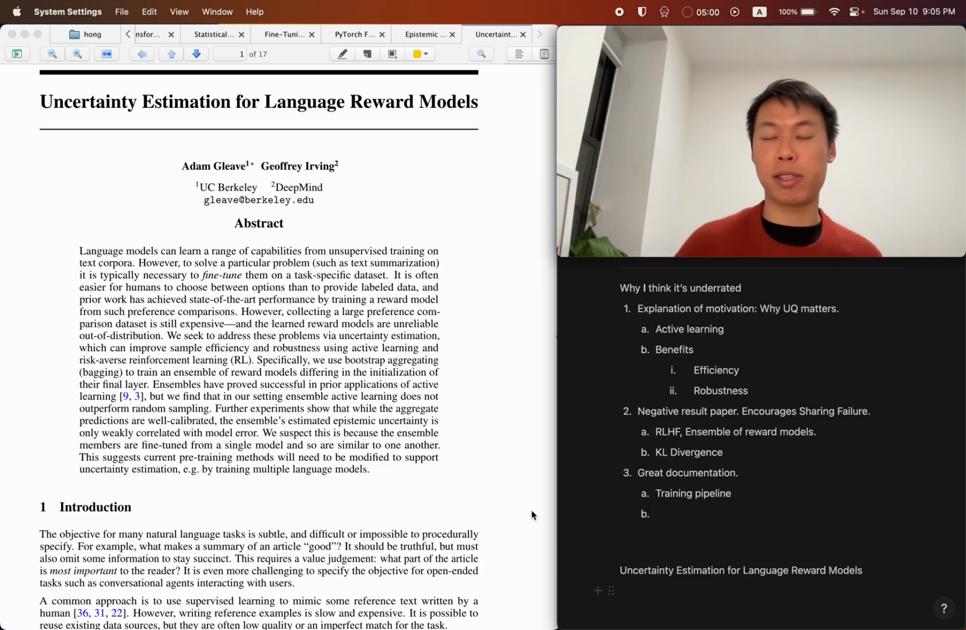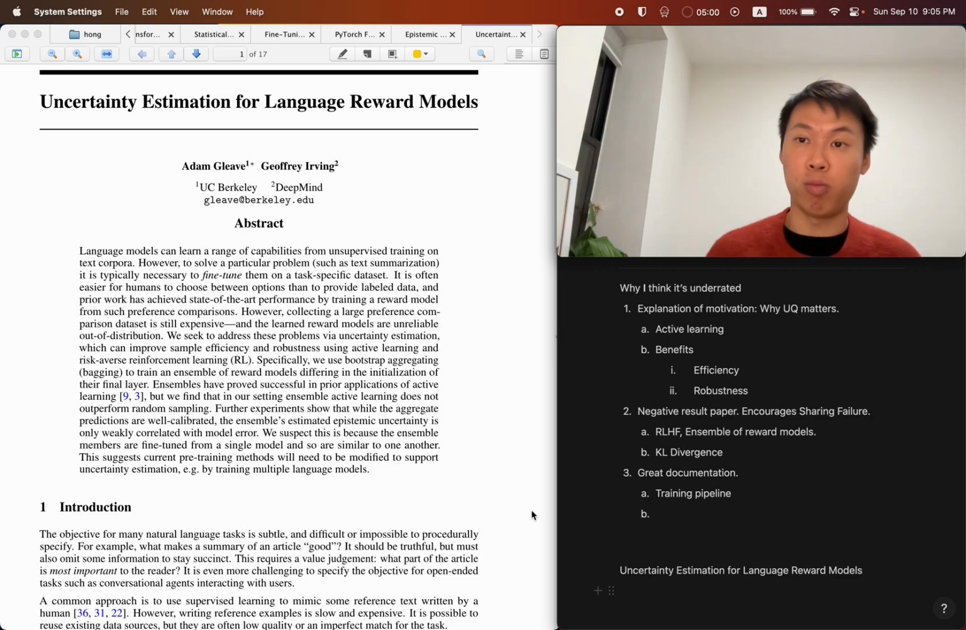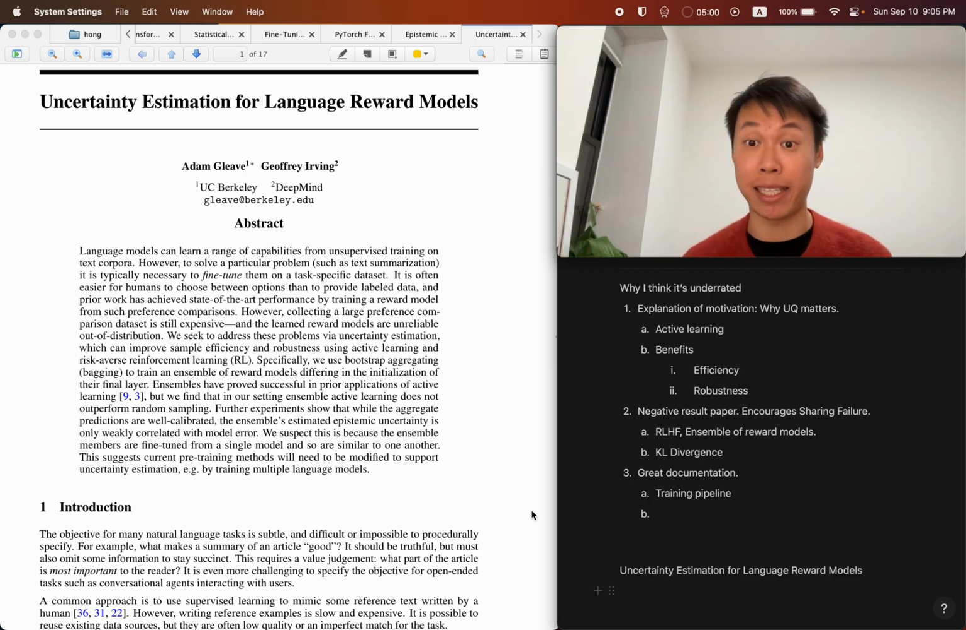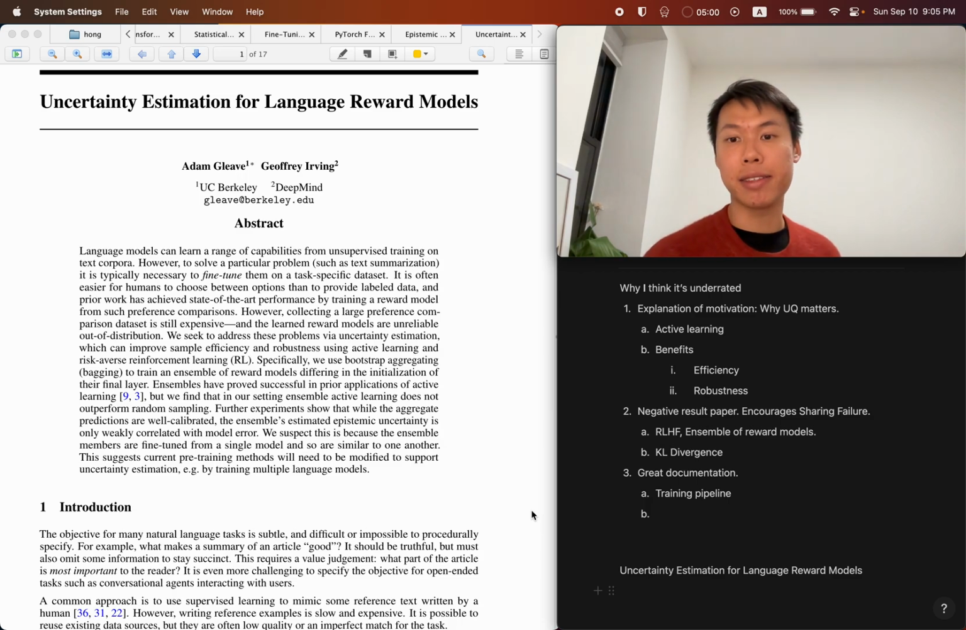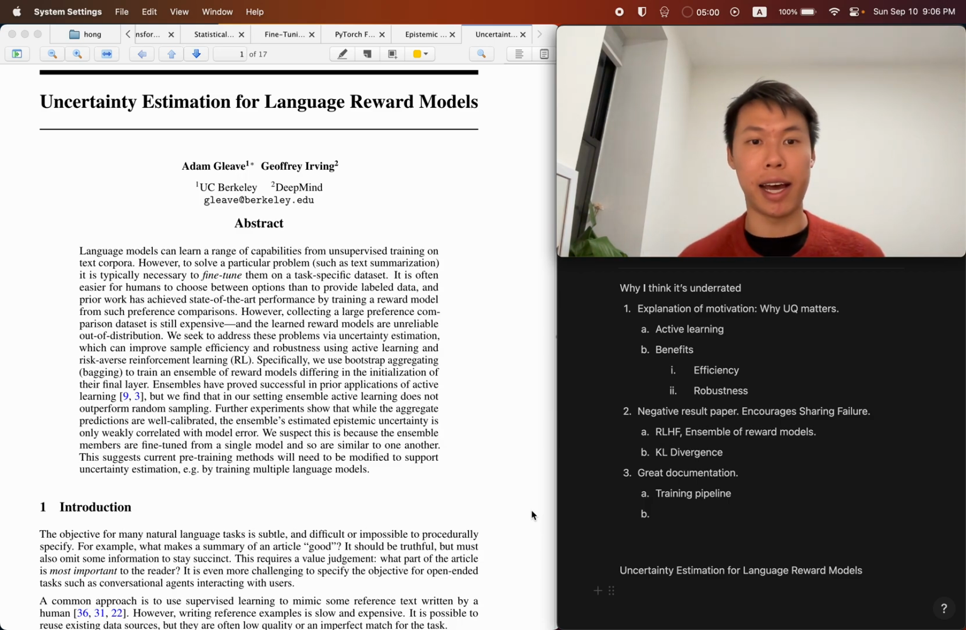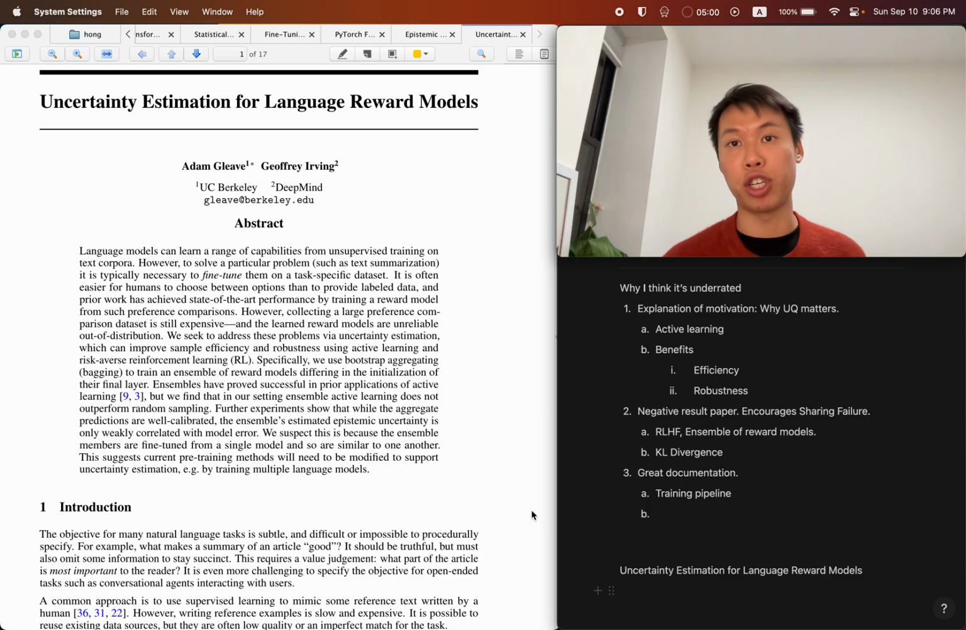Firstly, is the explanation of motivation, why uncertainty quantification matters. Secondly, it's a negative result paper, in that at the end of the day, the paper says that the method they try for uncertainty quantification doesn't work, and yet they still share it, which encourages sharing failure. And I'll explain why that's important. And lastly, there's just great documentation throughout. So it tells people what not to try.